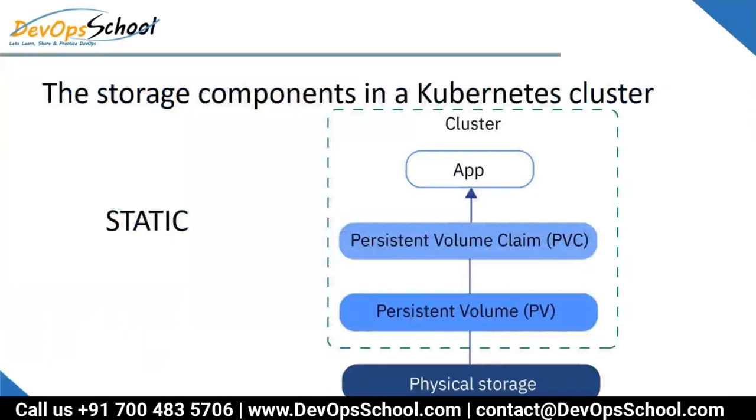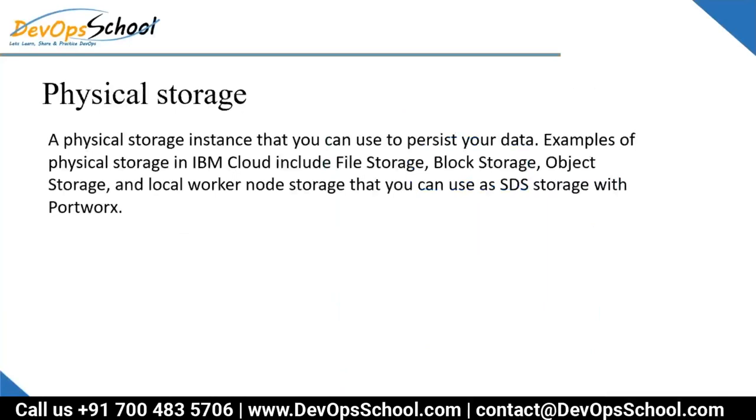So look at this, guys. You have a physical infrastructure. In static provisioning, what happens? First the PV gets created, then the PVC gets created, and then apps can use it in the pod. This is the static. Let's understand a little bit deeper that physical storage. A physical storage instance is something you can use to persist your data, for example in IBM Cloud or other data providers. So that is physical storage.